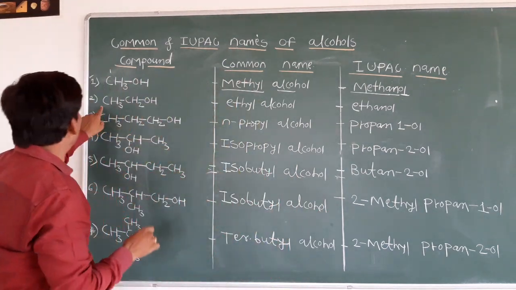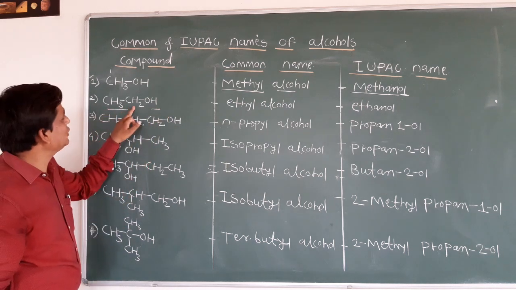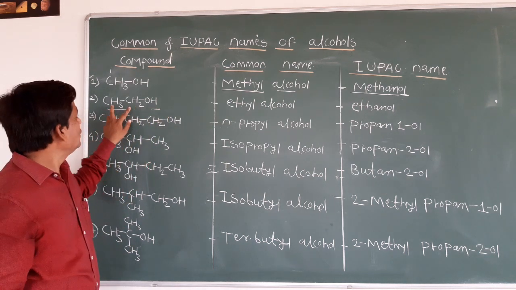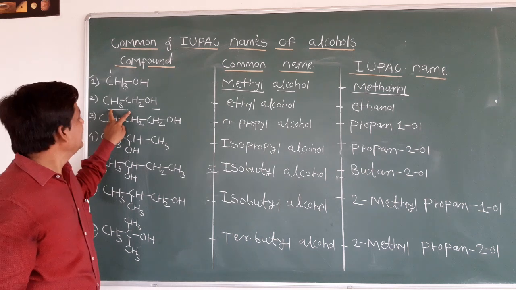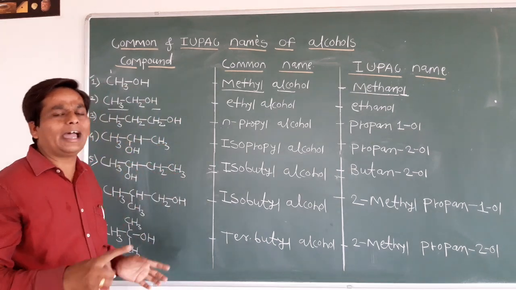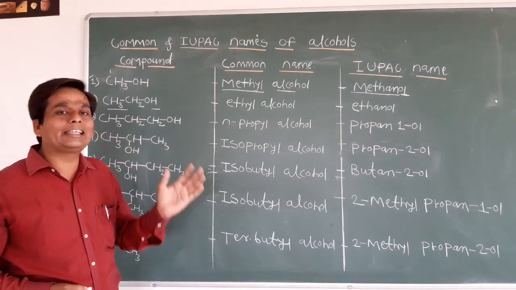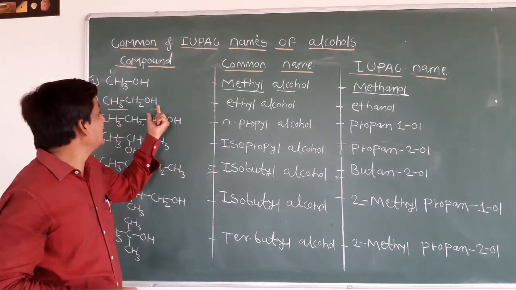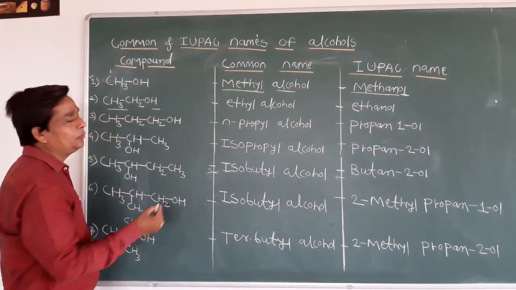Just see the second example, CH3CH2OH. Two carbons are there, so it is an alkyl group. Which alkyl group? This one. Two carbons means we can say it is ethane. From that ethane one hydrogen is removed, so we say it is an ethyl group. And from that ethyl group we substitute the OH, so we say it is ethyl alcohol. Now in that ethyl alcohol we do the IUPAC name.